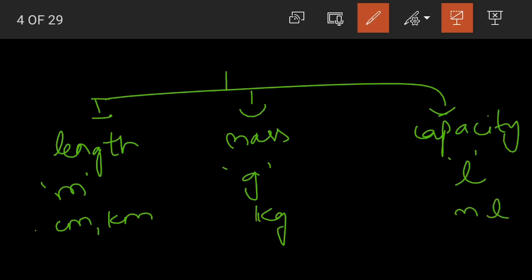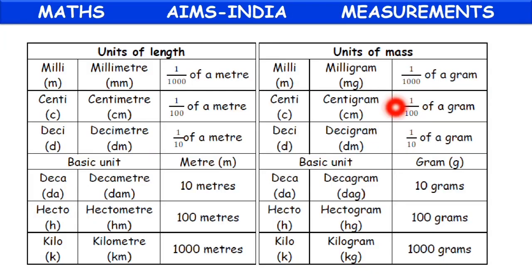Now apart from these, centimeters are for shorter and kilometers for longer distances, kilograms for heavier masses and milliliters for smaller capacities. Now not only these, even apart from these we have many other units of measurement for length, mass and capacity. That is what we are going to learn in this chapter, measurements.